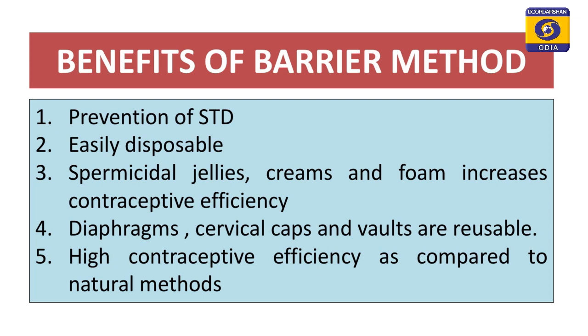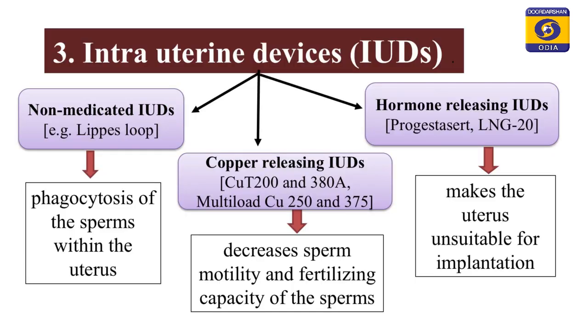One more method of contraception is intrauterine devices, or IUDs. What are these intrauterine devices? When we say intra, it means within the uterus, something that is placed within the uterine cavity of the female. Those devices we call intrauterine devices. We can categorize them under three headings. First is non-medicated, second is copper releasing IUDs, third is hormone releasing IUDs. They all have the same basic principle, shape remaining the same, just a difference in the agents they carry.